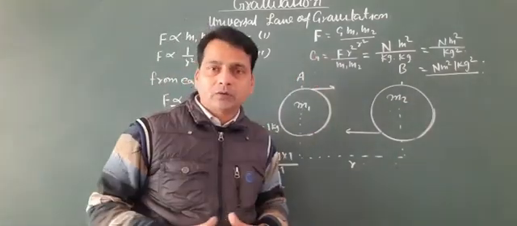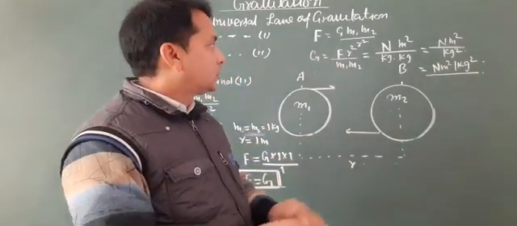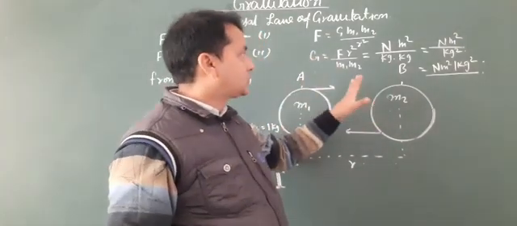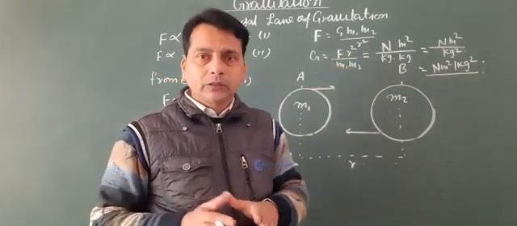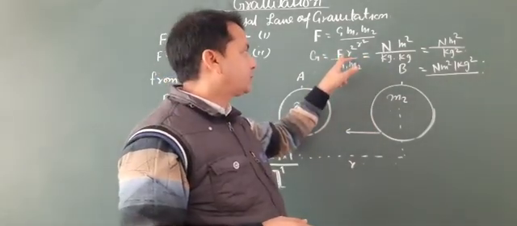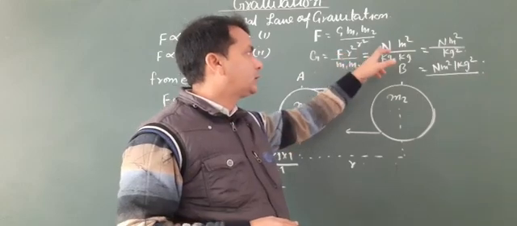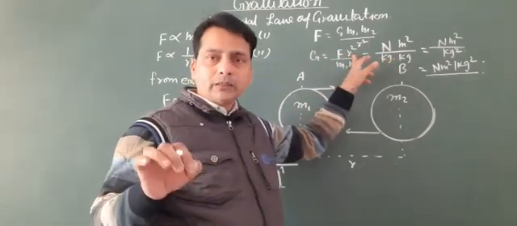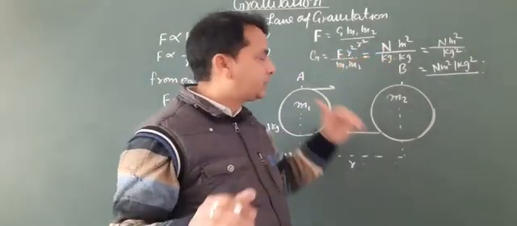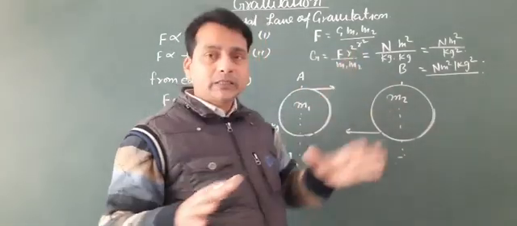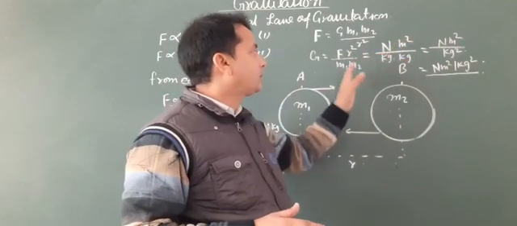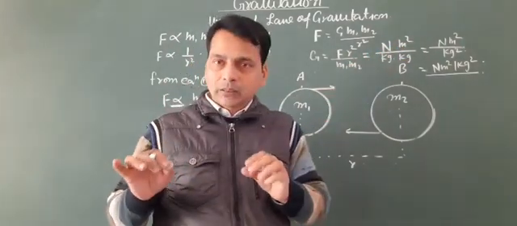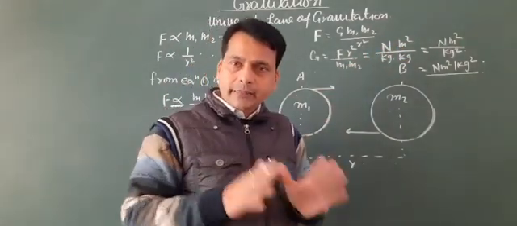Now the unit of the gravitational constant. We know that the unit of force is Newton. So in place of force, the unit is Newton, and the unit of distance is meter, so r square is meter square, and the unit of mass is kg.